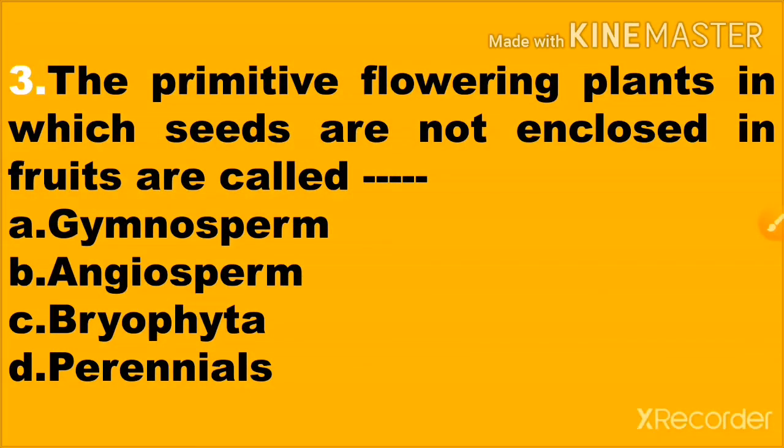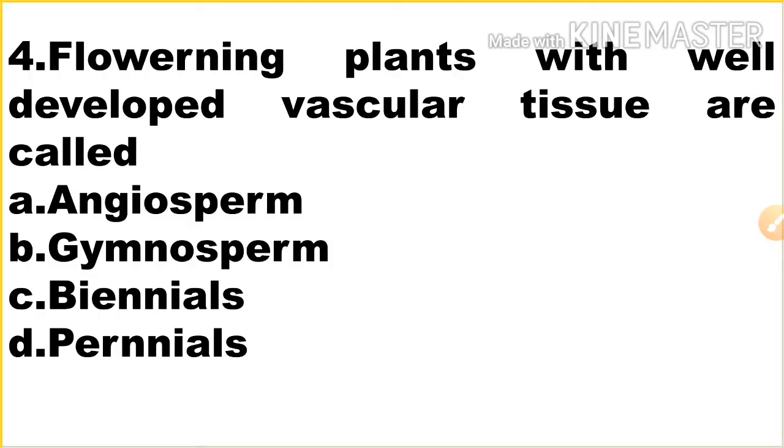The next one: the primitive flowering plant in which seeds are not enclosed in fruits are called. Option A gymnosperm, option B angiosperm, option C Bryophyta, option D perennials. So here the correct answer is option A gymnosperm. The next one: flowering plant with well developed vascular tissue are called. Option A angiosperm, option B gymnosperm, option C biennials, and option D perennials.